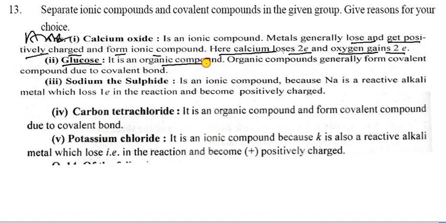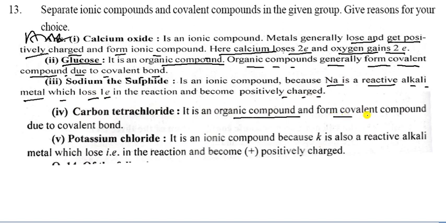And glucose is an organic compound. Organic compounds are generally formed by covalent bonds. Now the sodium sulfide. Sodium sulfide is an ionic compound because sodium is a reactive alkali metal which loses 1 electron in the reaction and becomes positively charged.